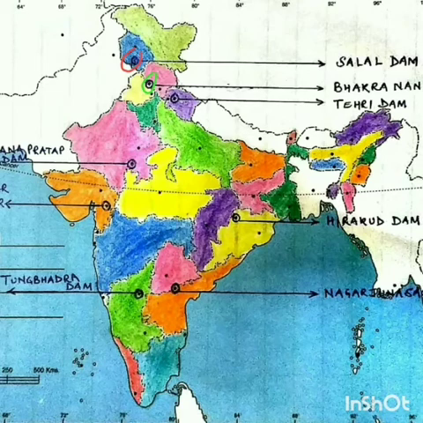Now the third one, that is Tihri Dam. As I have already told you, this dam is very important because it is the tallest dam of our country. It is situated in Uttarakhand and it is built on Bhagirathi River. So now this is Uttarakhand state, and you have to locate it in the northern part of Uttarakhand. Here, this is the northern part of Uttarakhand, and you have to locate the Tihri Dam here.